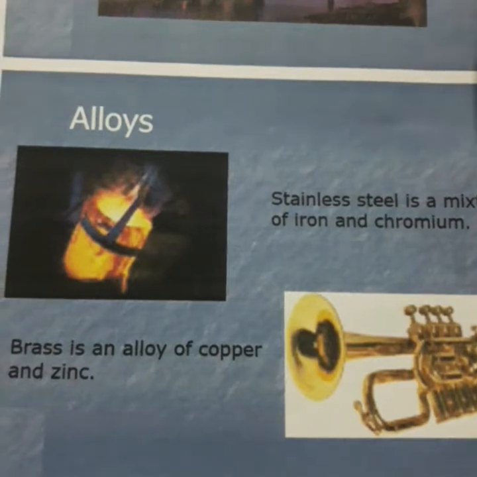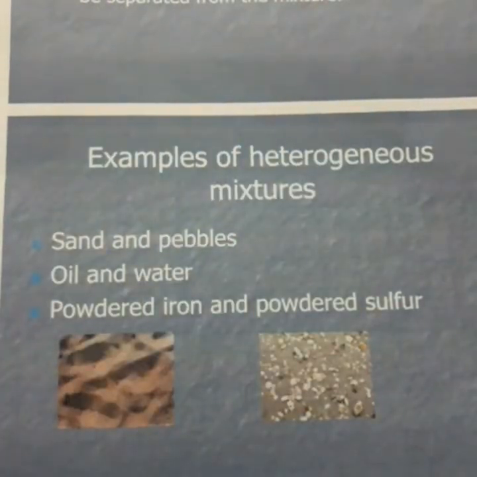Okay, then heterogeneous mixture. The constituents of a heterogeneous mixture are not mixed uniformly and hence its composition is not uniform throughout the mixture. For example, sand and pebbles, oil and water, powdered iron and powdered sulfur, gunpowder. Gunpowder is what? A mixture of charcoal, sulfur and nitrate. Nitrate means potassium nitrate. So all these are examples of which type of mixture? Heterogeneous mixture.